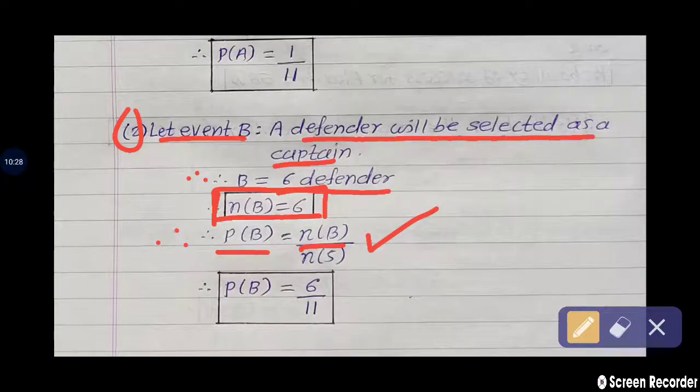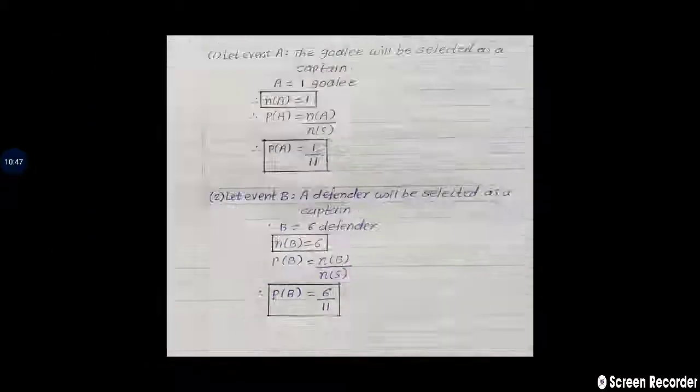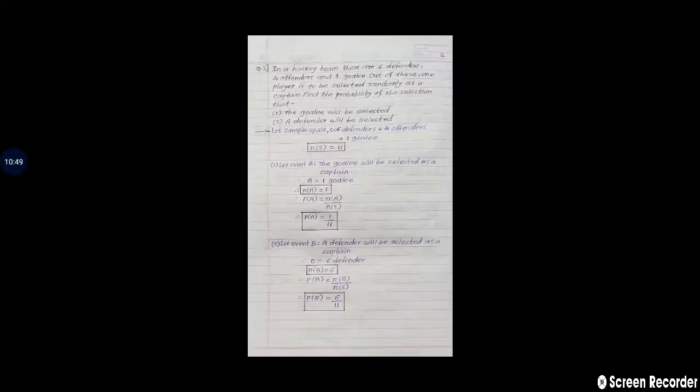In event B, how many sample points are there? Total 6. So 6 divided by n of S, which is 11. So we are getting the probability of the event B as 6 upon 11 is the answer.